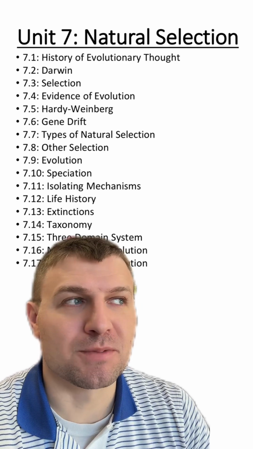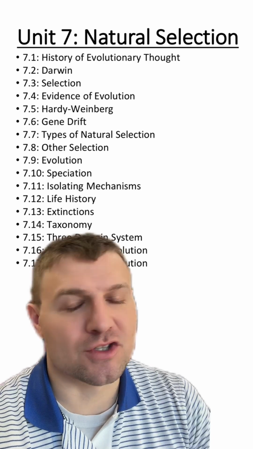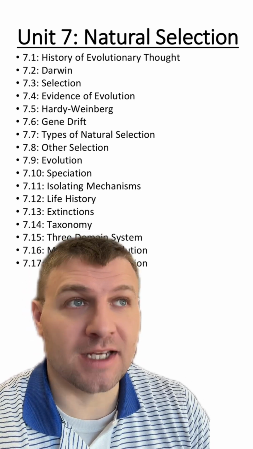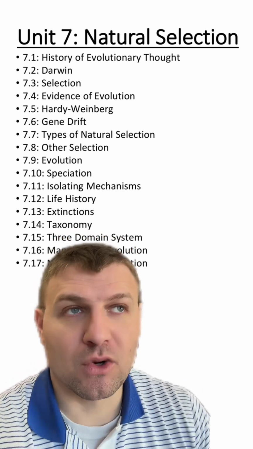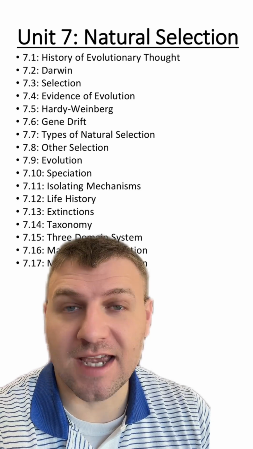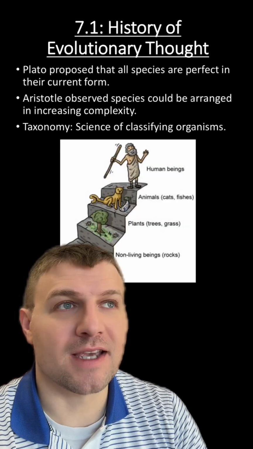There's a big misconception that Darwin was the first person to come up with the idea of evolution, and that's just not right. How Darwin explained how evolution occurs was the most correct, and that's why he's remembered. But there were a lot of other people, scientists at that time, trying to figure out how evolution worked. With that being said, let's get started.